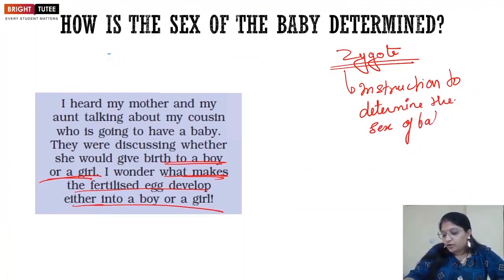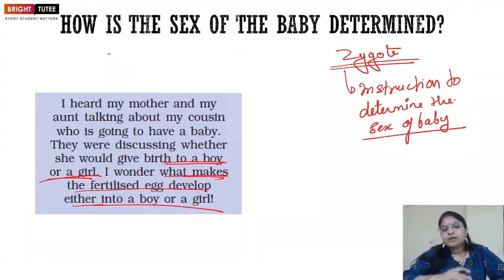Now, when we were talking about the cell of an organism in the previous chapters, we said that in the nucleus there was a thread-like structure called the chromosome, which contained genes, and in these genes there was information about various characteristics of a person, right?